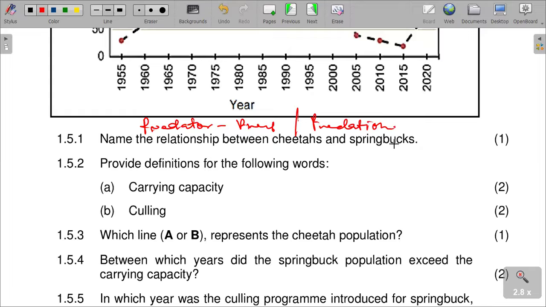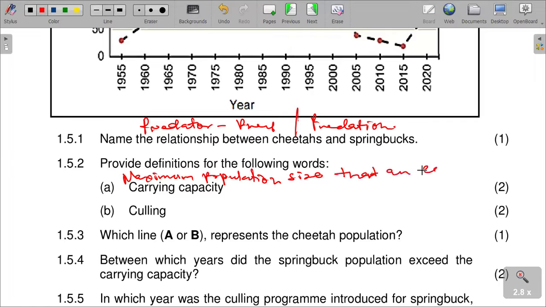And then provide a definition for the following: carrying capacity is the maximum population size that an ecosystem can support.